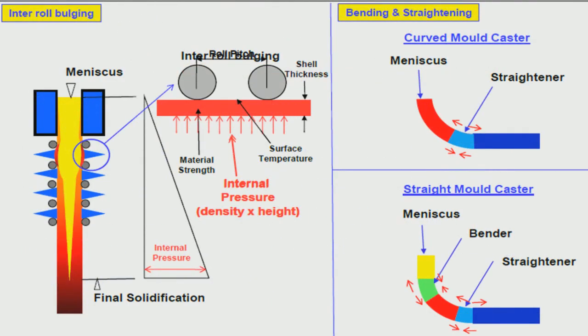Now let us try to understand what is happening during continuous casting. This is very important to understand. First, this area is called the mold. This is a water cooled mold, and we are pouring the liquid steel from the tundish into the mold. Inside the mold, the surface level is called the meniscus. While the casting is taking place, you cannot see this portion, you can see only the meniscus,